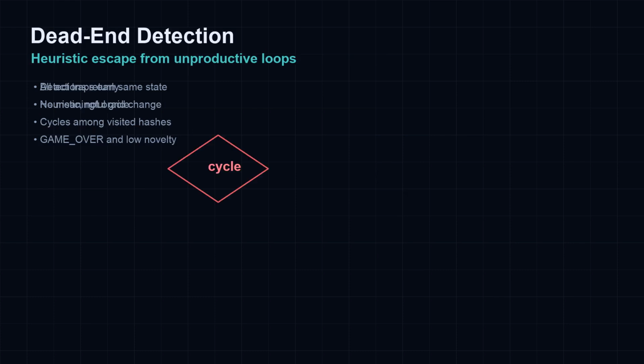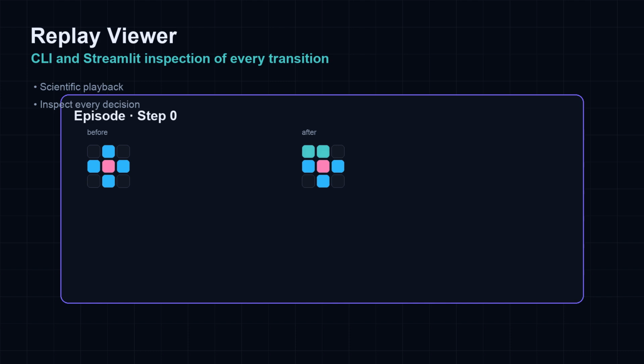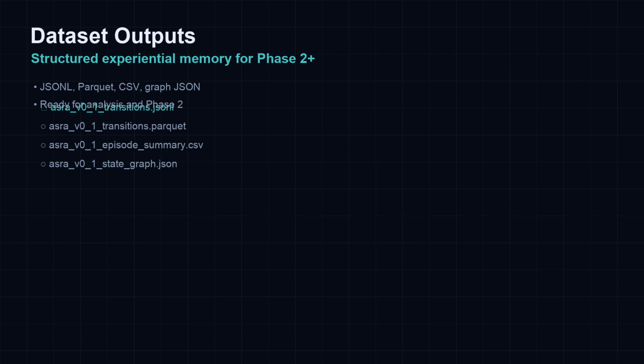Dead-end detection flags states where every action fails to escape, where grids stop changing, or where the agent loops among known states. The replay viewer walks step by step through episodes, showing grids before and after, diffs, rewards, and metadata. Memory becomes inspectable science. Phase 1 exports transitions as JSONL and Parquet, episode summaries as CSV, and the state graph as JSON for analysis, visualization, and future learning.